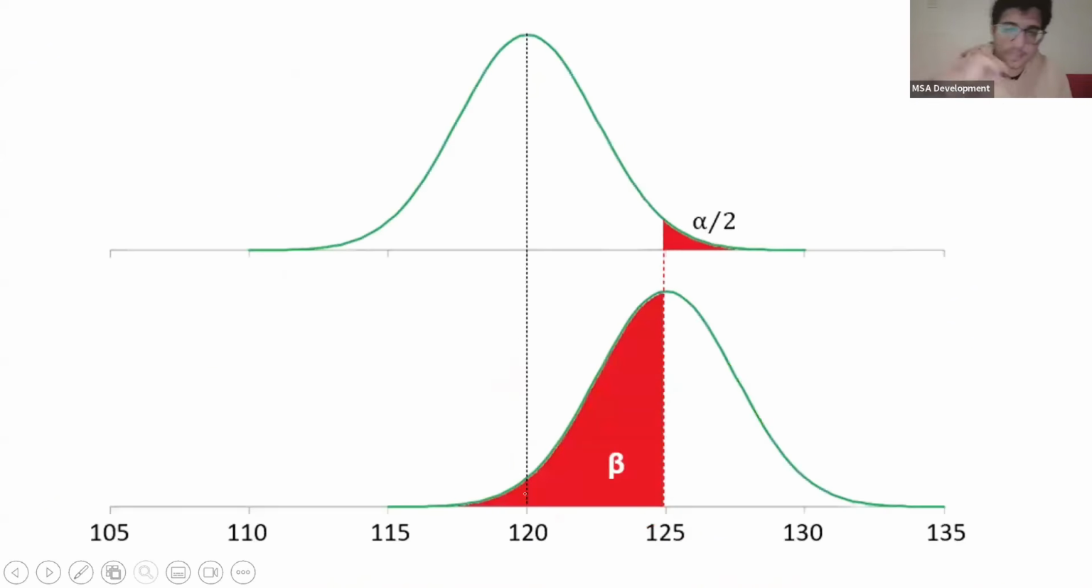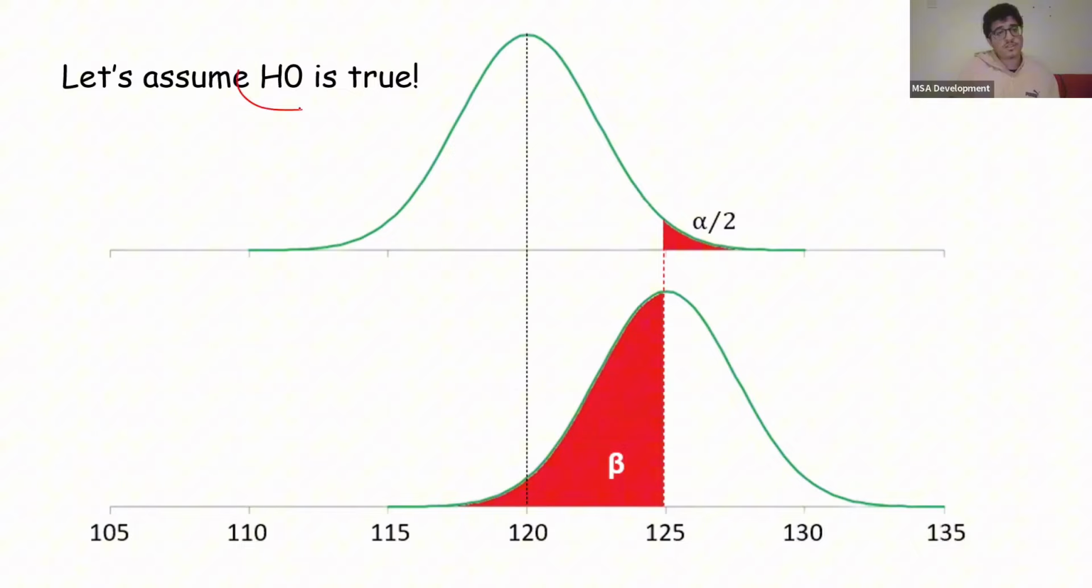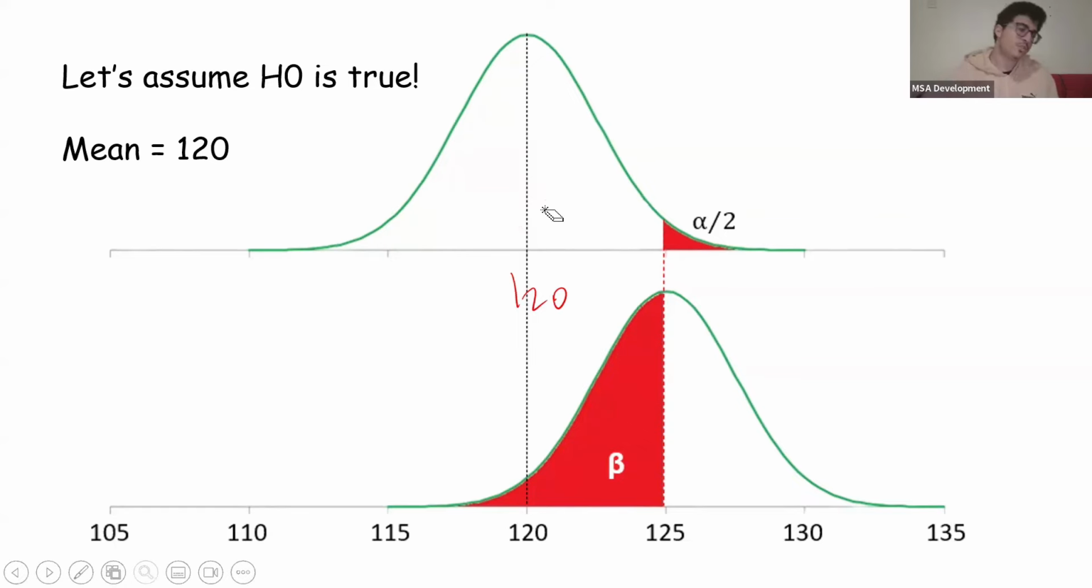Now, let's take this a step further. Let's assume that the null hypothesis is true, there's no difference, and the mean is 120. So the mean is over here. Let's assume we're trying a drug that doesn't work. The drug actually doesn't work, but by some miracle, the sample mean ended up here.